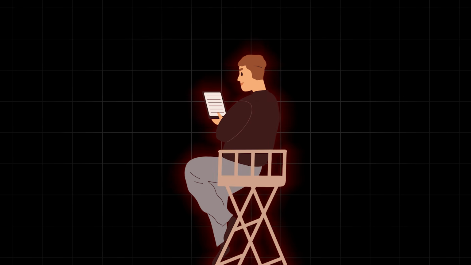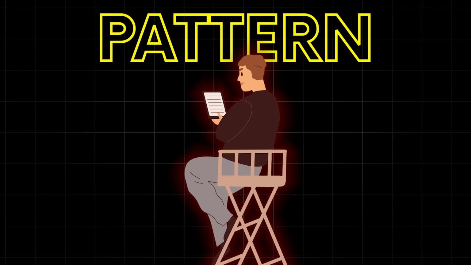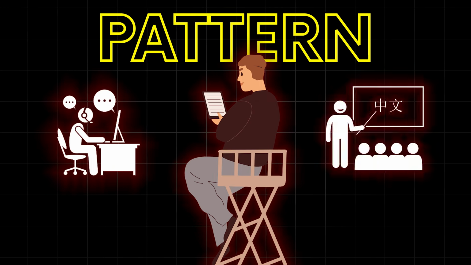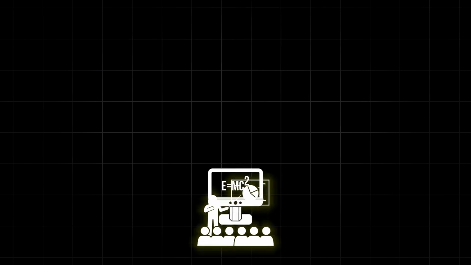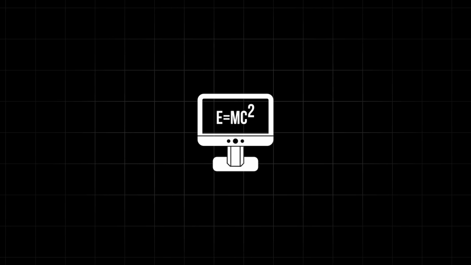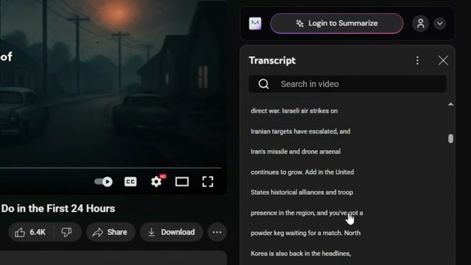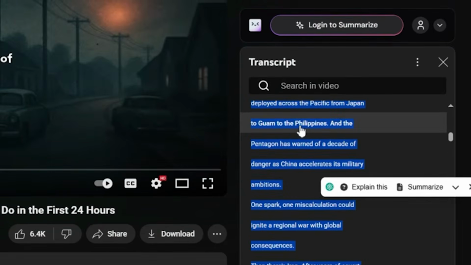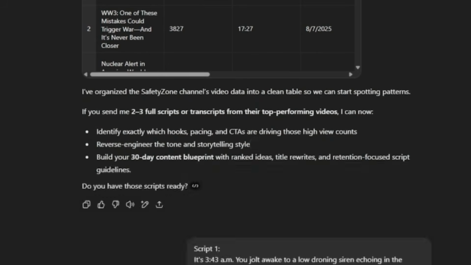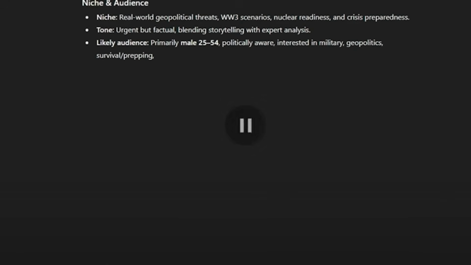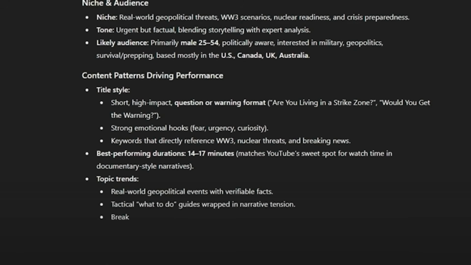But here's where most people mess up. They take one script and think they understood the pattern. That's like trying to learn a language from one sentence. You need multiple examples to see the deeper structure, the hidden formula that makes content irresistible. So, copy 3 to 5 scripts from your target channel. Number them as you paste them into ChatGPT. Watch as the AI analyzes the tone, the pacing, the hooks that grab attention.